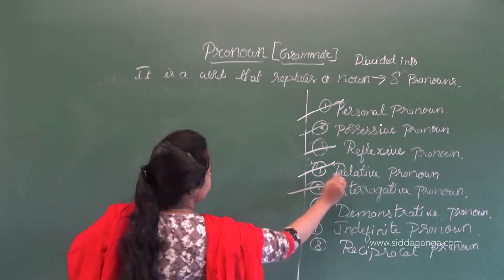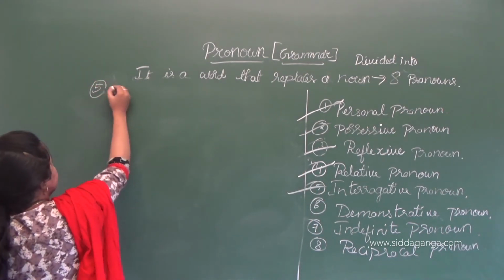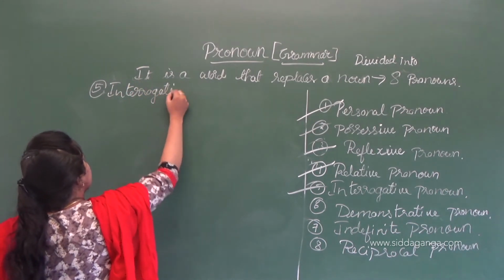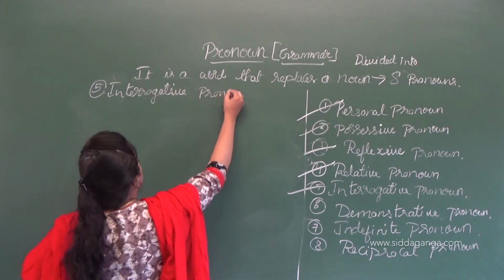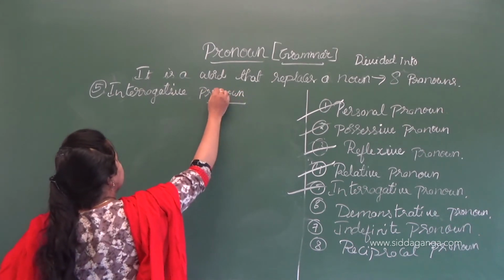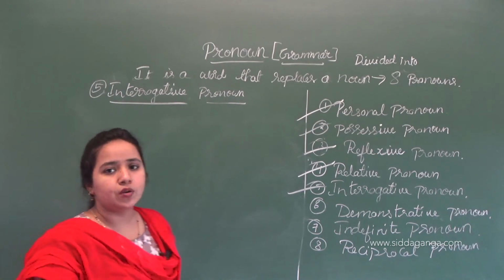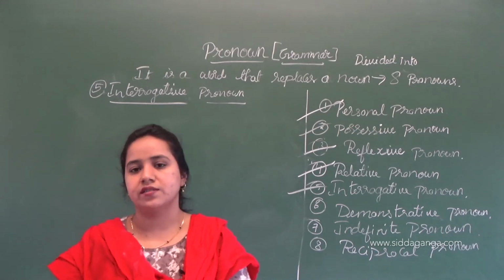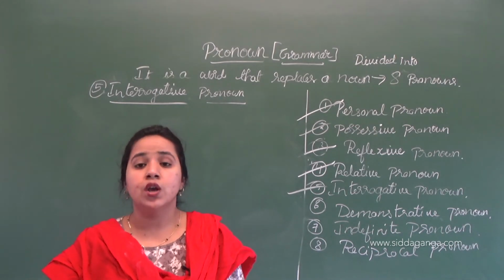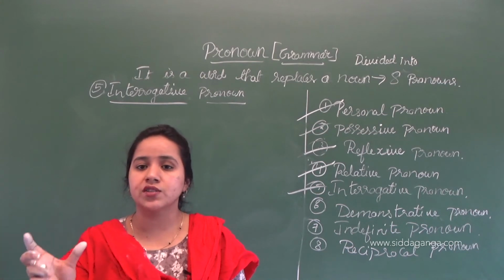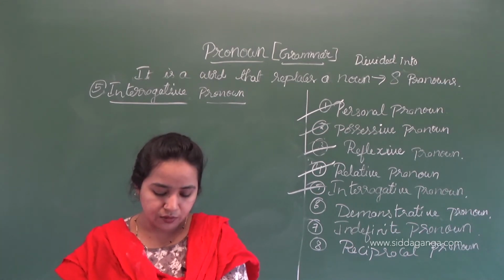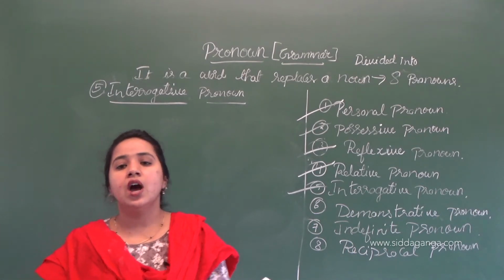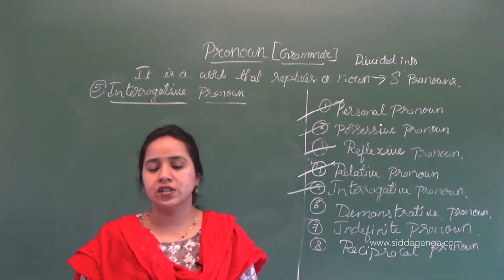Next is the interrogative pronoun, the fifth one. What is this interrogative pronoun? An interrogative pronoun is used while asking questions, in a sentence which is in a question form. Interrogative pronouns are used depending upon their usage, as a subject or an object. So how are we using this interrogative pronoun?